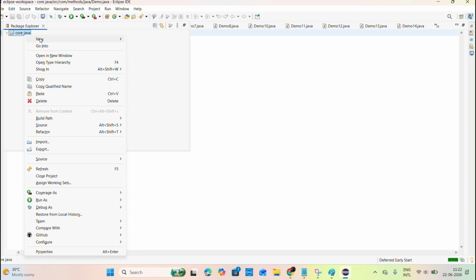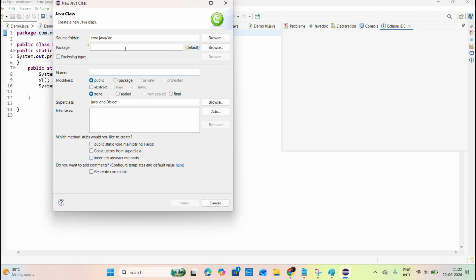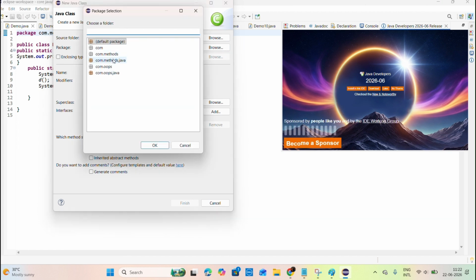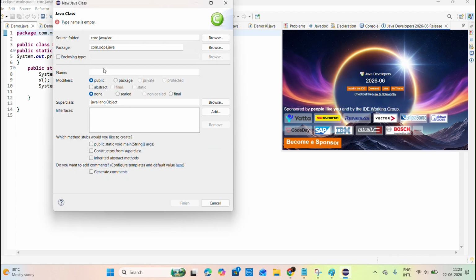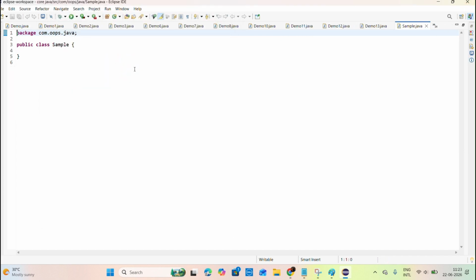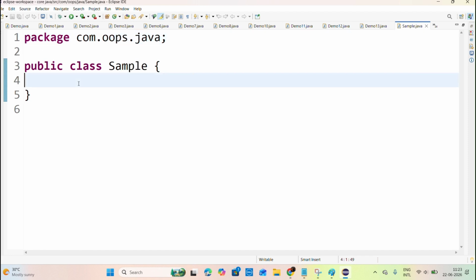Right click, new class. I'll use a package, com.oops.java. After that I'm creating one class, and my class name is Sample. So I have created one class called Sample.